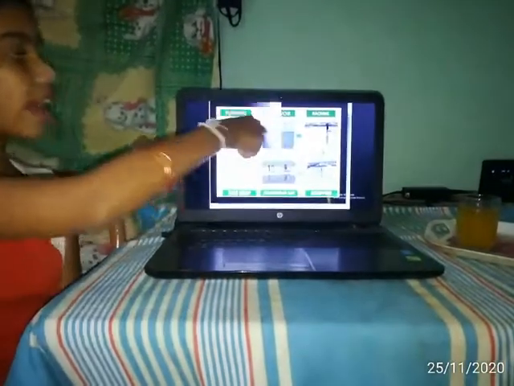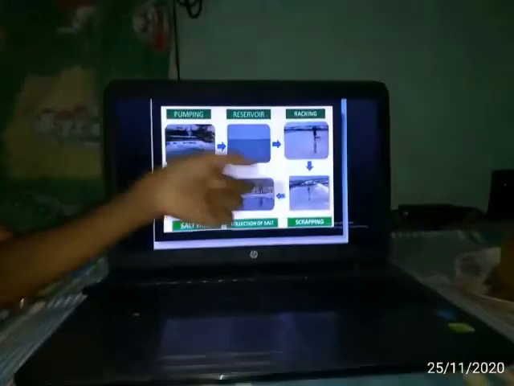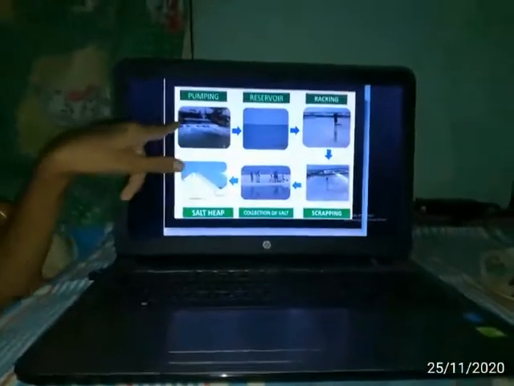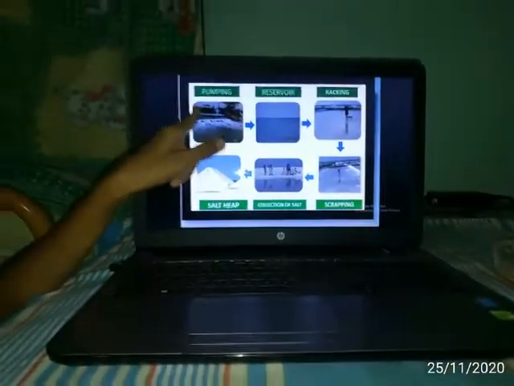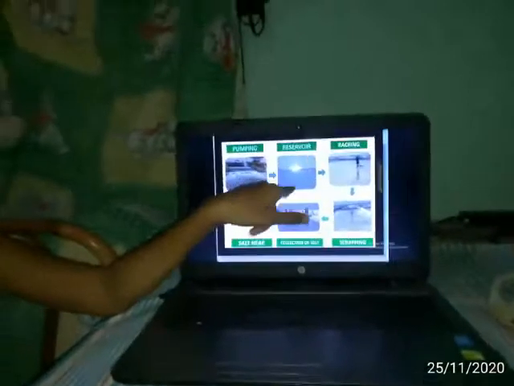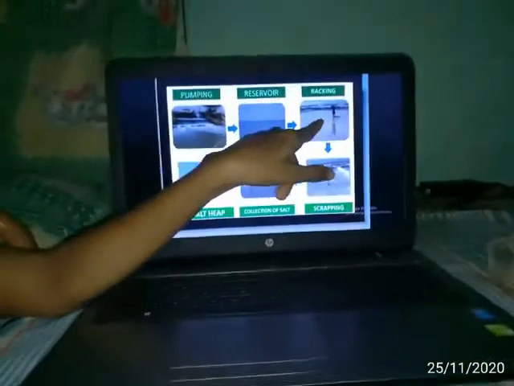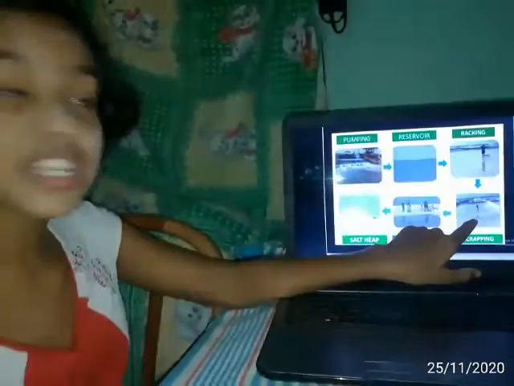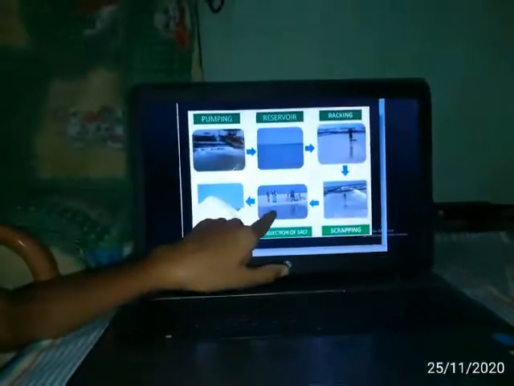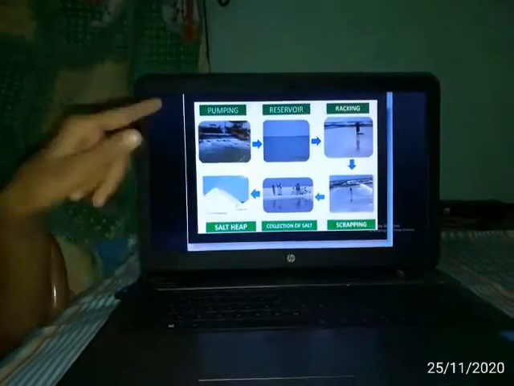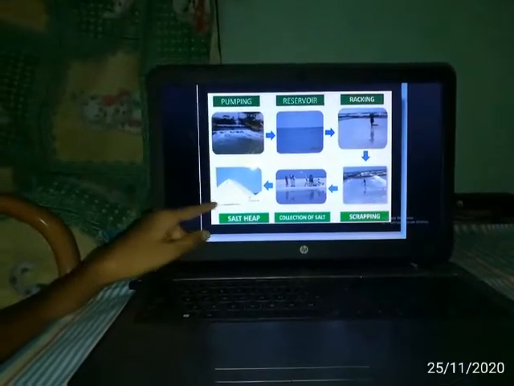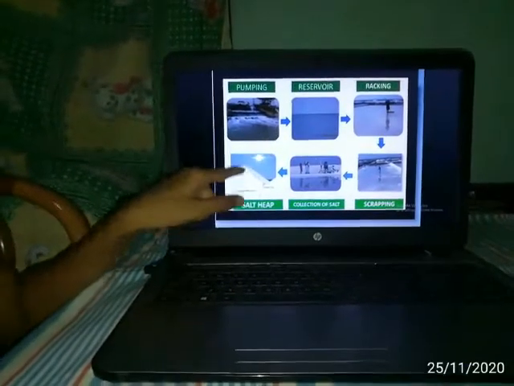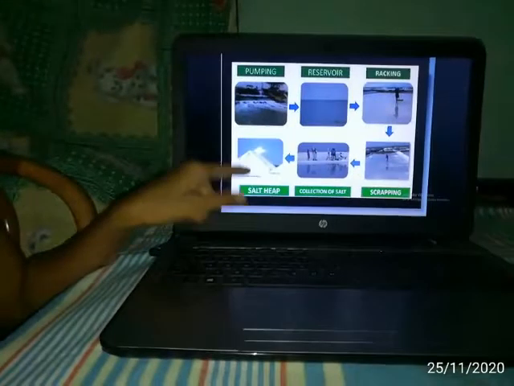I have a picture of the process of salt production. This is the first stage, we call this the pumping stage. This is the reservoir stage. This is the raking stage. The third stage is the scraping stage. This is the collection of salt. The final stage is the salt heap. You can see some salt heaps in this picture.